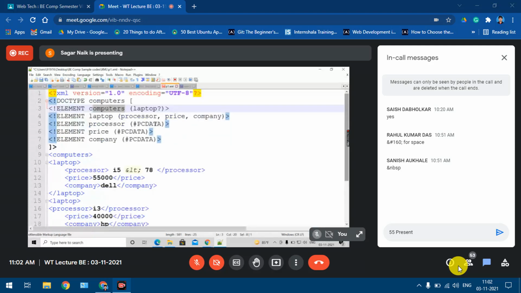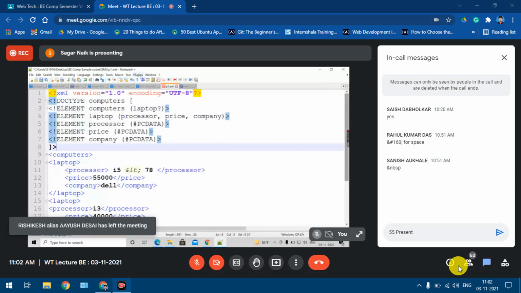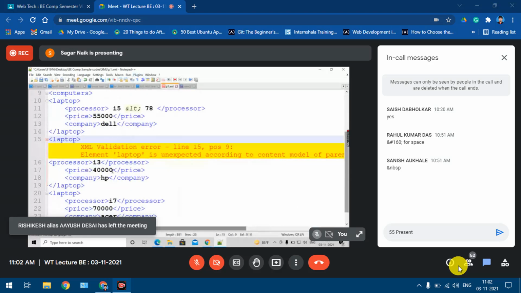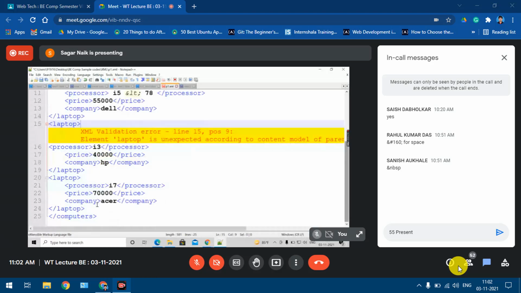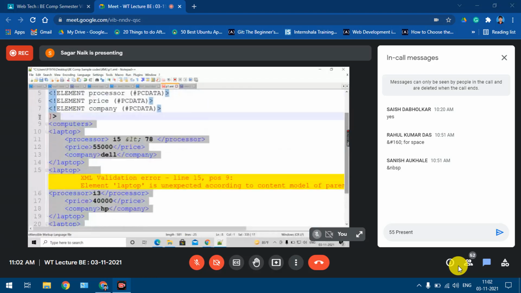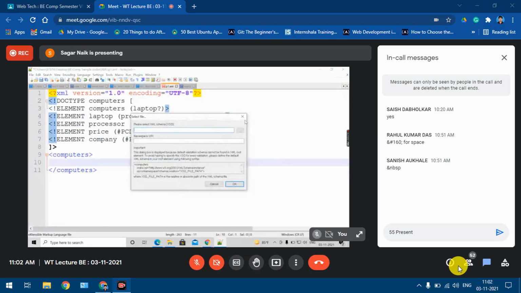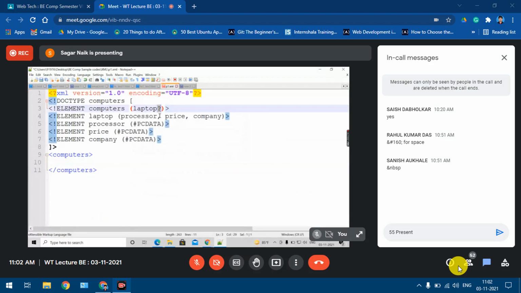Now if I validate this file, is it valid? No, it is not valid, because again it is not as per the model. Three occurrences are there. So if I remove all these three occurrences of the laptop element and now validate, it is valid. Understood? That's the meaning of this question mark, 0 or 1.